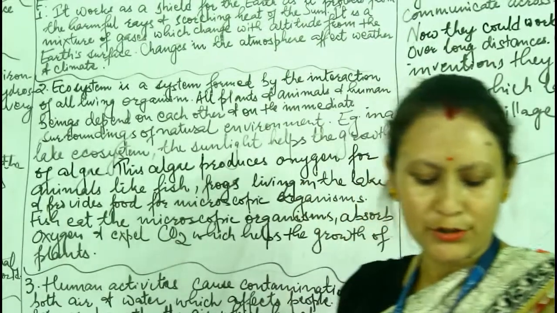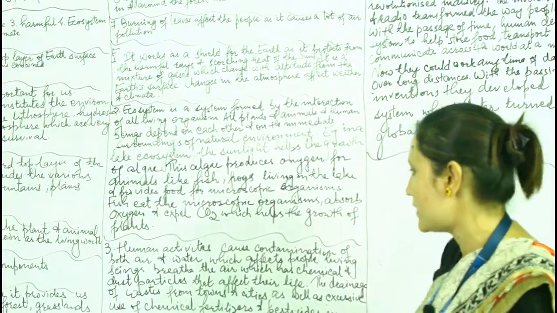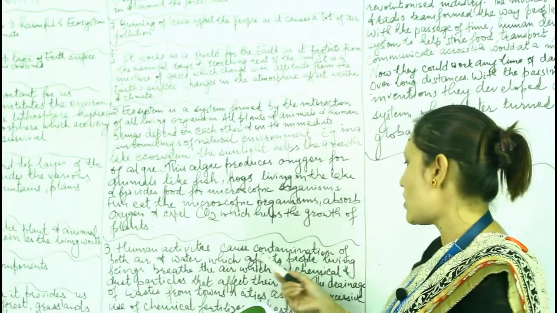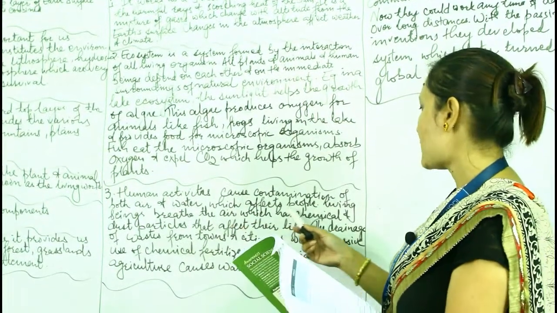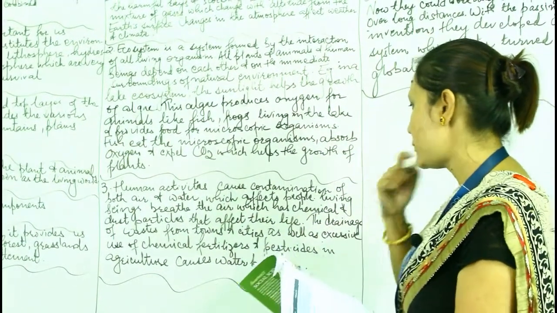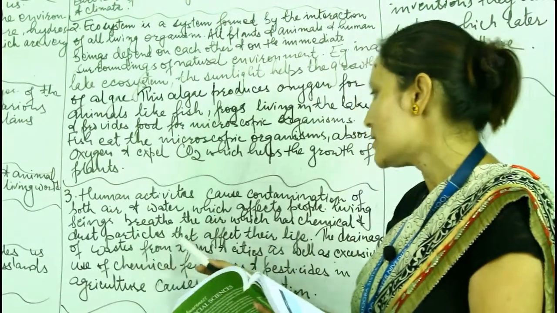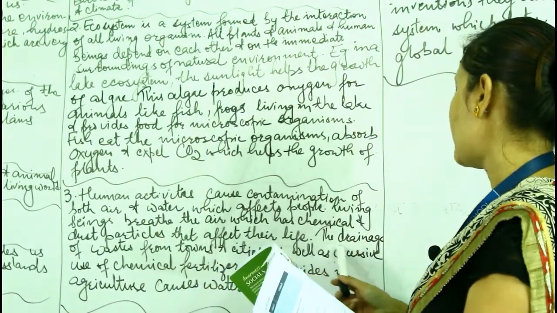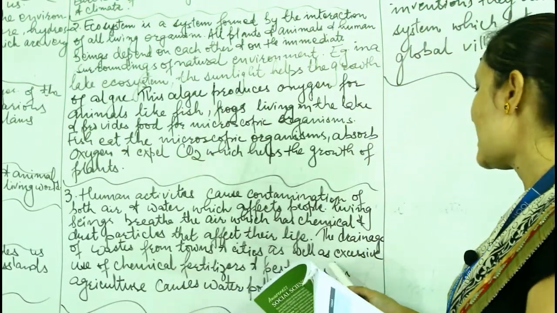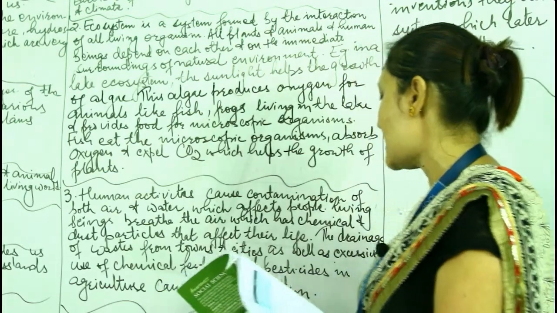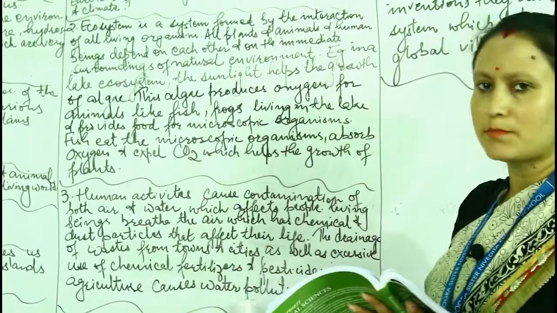Question number 3. Humans are responsible for environmental pollution. Explain. Human activities cause contamination of both air and water, which affects people. Living beings breathe the air, which has chemical and dust particles that affect their life. The drainage of waste from the towns and cities, as well as excessive use of chemical fertilizers and pesticides in agriculture, causes water pollution.